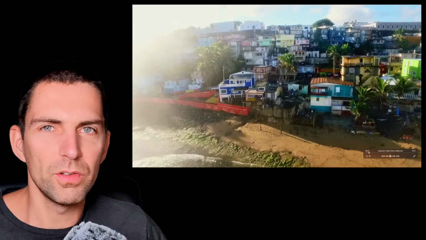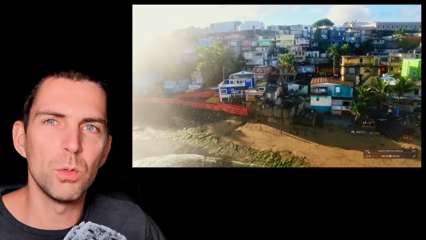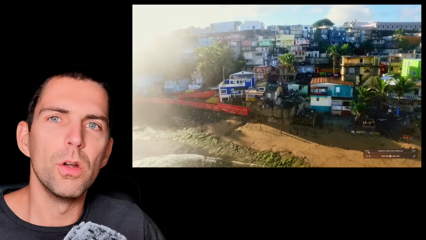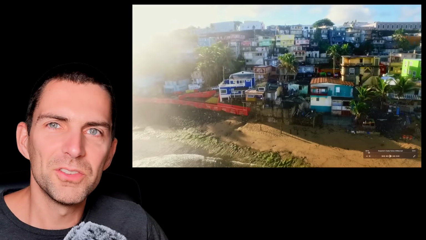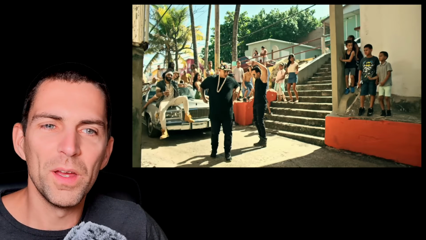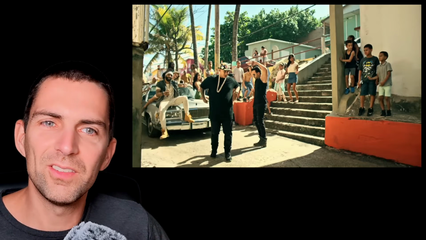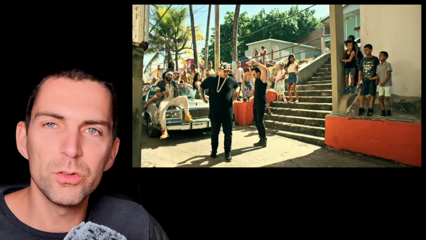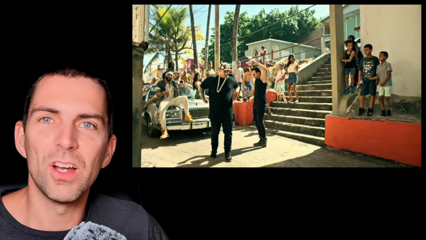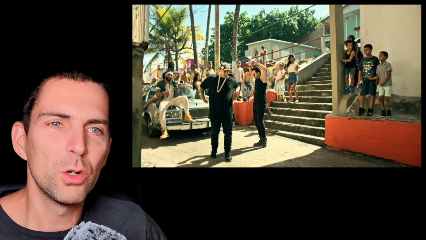Also, the houses are very colorful. So I had a bit of a doubt if it could be maybe the Dominican Republic or another island in the Caribbean. But because the singer is from Puerto Rico and there's no license plate at the front of this very fancy car, I thought, okay, let's start with Puerto Rico, and if anything, let's start with the capital city of Puerto Rico, which is San Juan.